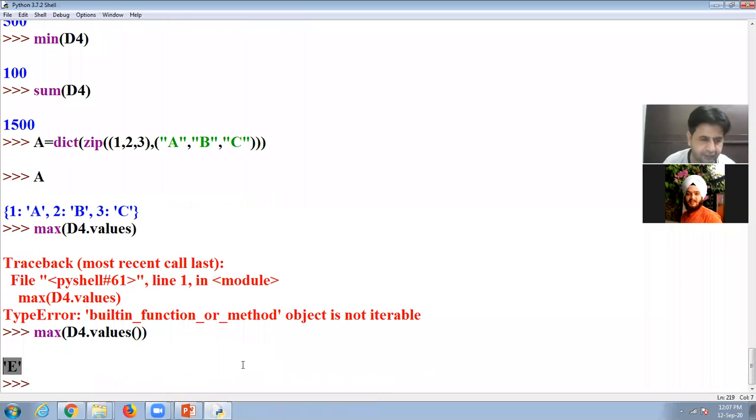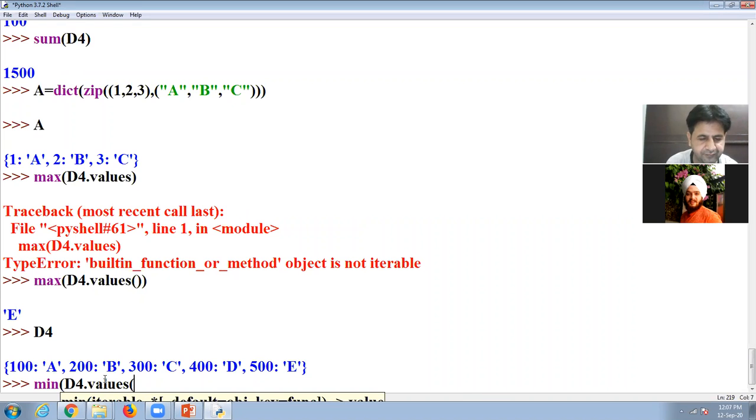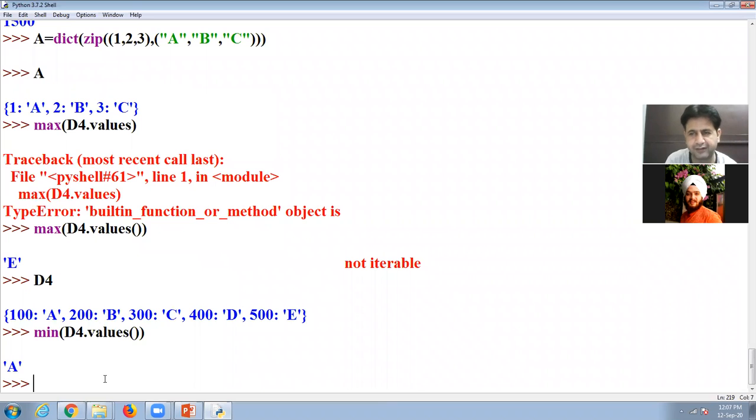Look at here, the values of d4 are 100 a, 200 b, 300 c, then 400 d, 500 e. So the maximum value is e. If I use min(d4.values()), it will give us a.